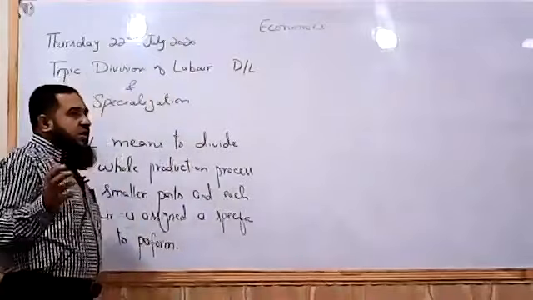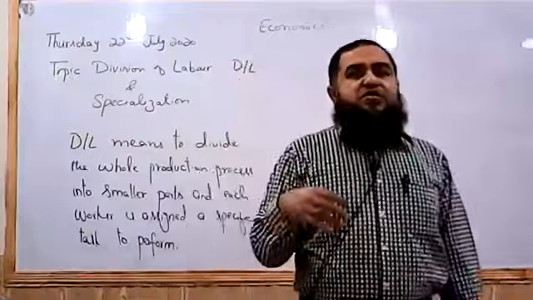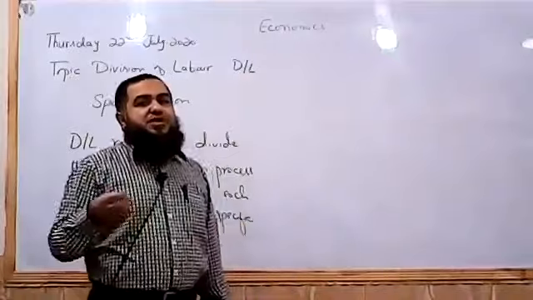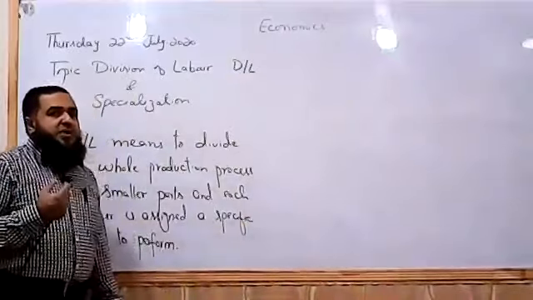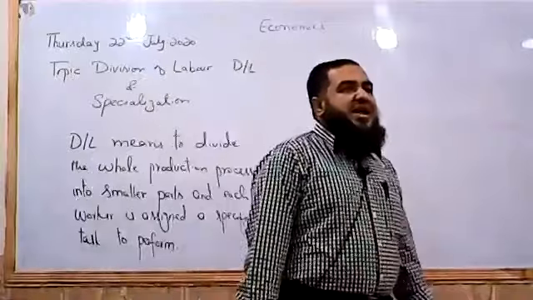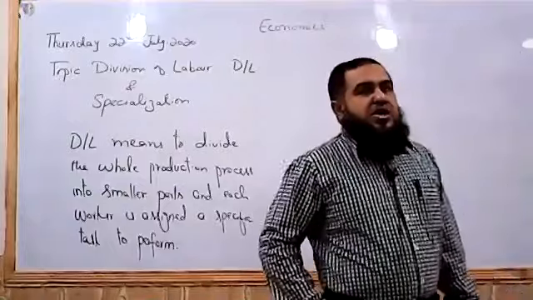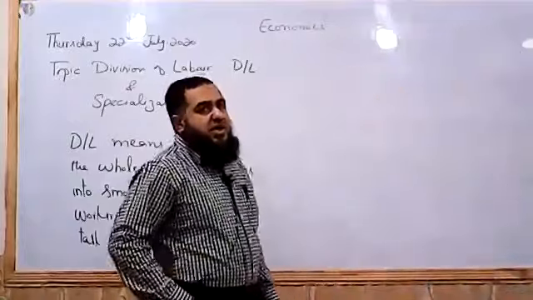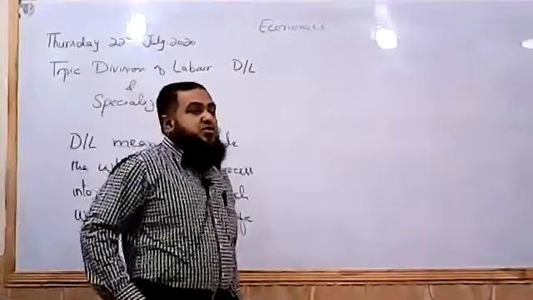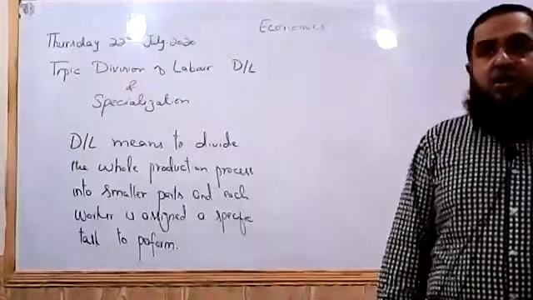When all the organs or all the parts of a production unit work together, it becomes easier for the producers to produce more output. So by division of labor, the aim of the producer is to increase the efficiency of the workers, or increase the production of each worker, and their per unit cost will also fall.